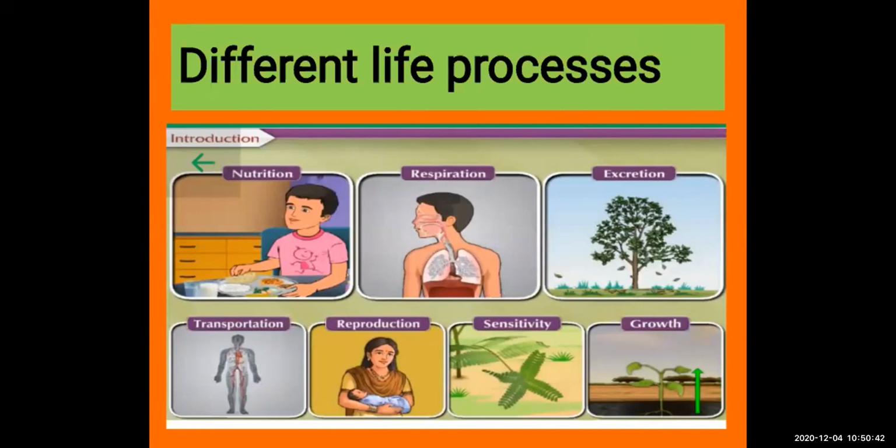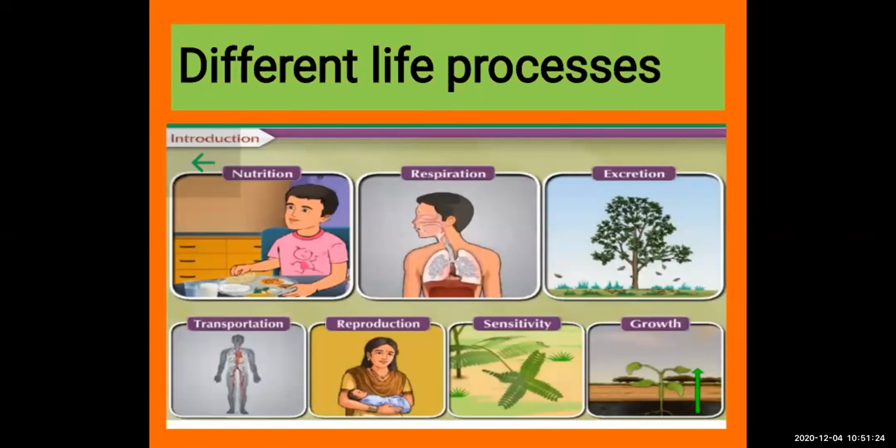Next, reproduction, you must be knowing the baby is born from the mother. So that process is the reproduction, where the female and male gamete unite to form a new baby, a new generation. Okay, that process is called reproduction. Then sensitivity, you must be knowing this mimosa plant. If you touch me not, you must have heard about this touch-me-not plant. So if you touch this plant, it will shrink and then again get back to the original place. So this is called sensitivity, means it is having some sense, so it is showing some action response.